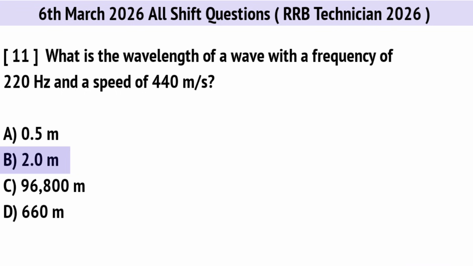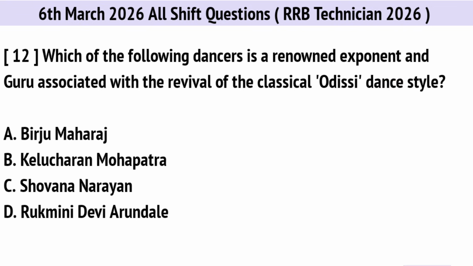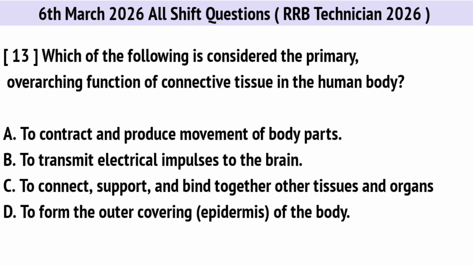2 meters. Which of the following dancers is a renowned exponent and guru associated with the revival of the classical Odissi dance style? Right option is B. Kelucharan Mohapatra. Which of the following is considered the primary overarching function of connective tissue in the human body? Correct option is C. To connect, support, and bind together other tissues and organs.